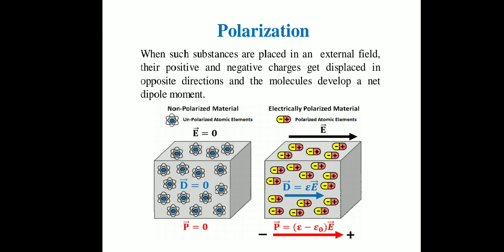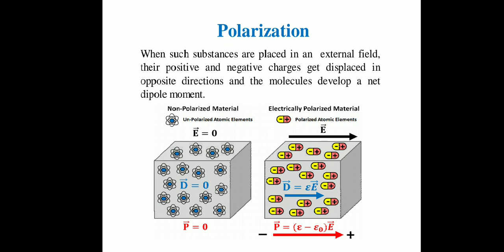capital P bar is the electric dipole moment, it is equal to 0. Capital D bar is also 0. Capital E bar is also 0. So what are the meanings of these three terms? E bar equal to 0 means external electric field is absent.